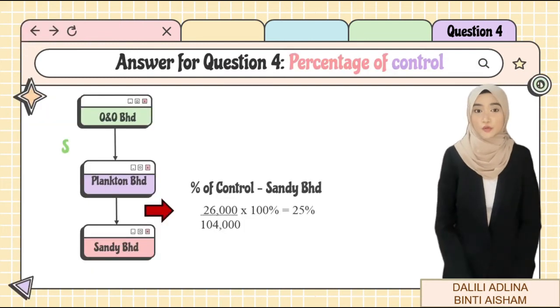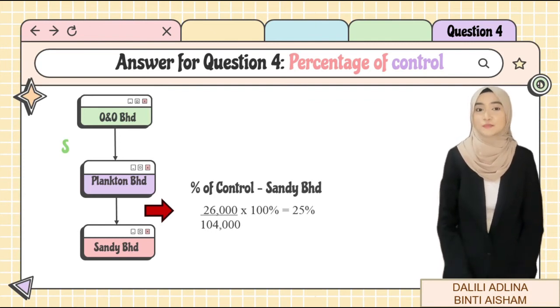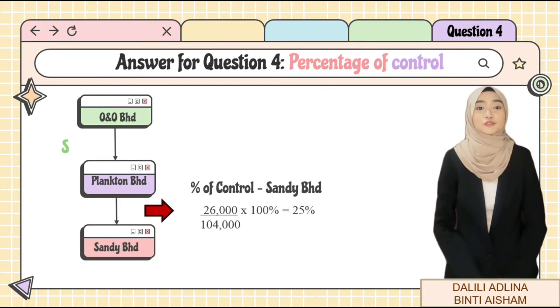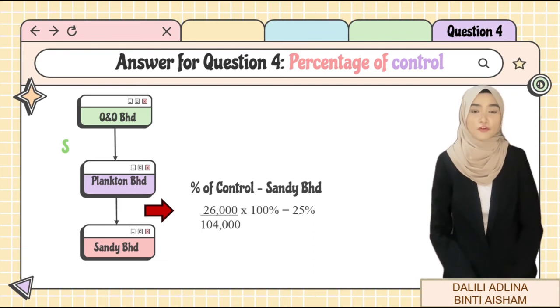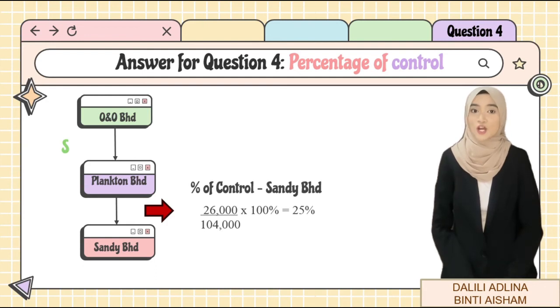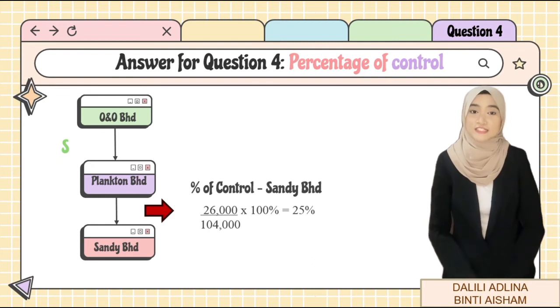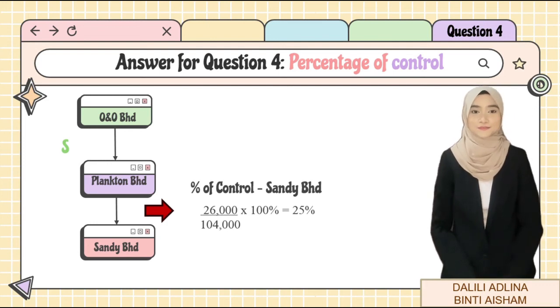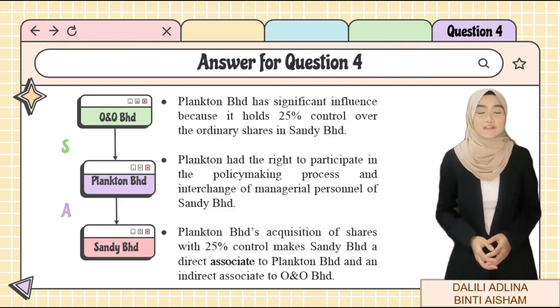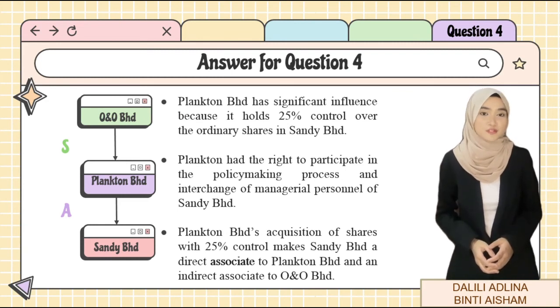Based on the question, Plankton Berhad is a subsidiary of O&O Berhad. Hence, the group structure will be as shown on the slides. On 1 April 2021, Plankton Berhad purchased 26,000 out of 104 ordinary shares in Sandy Berhad, which is equivalent to 25% of shares owned in Sandy Berhad. In order to obtain 25%, 26,000 is divided by 104 ordinary shares and multiplied by 100%. This shows that Plankton Berhad has significant influence because it holds 25% control over the ordinary shares in Sandy Berhad.